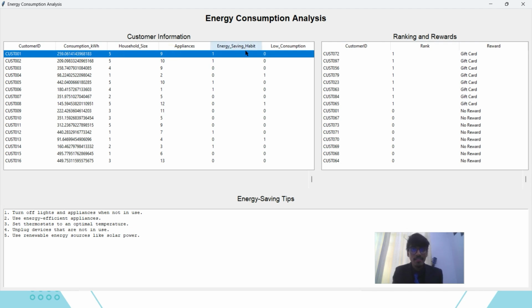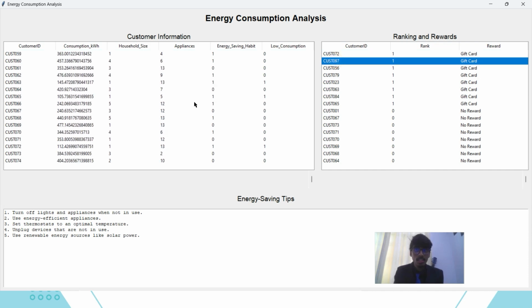So here energy saving habit is 1. 1 means yes and 0 means no. So this will be like a machine learning model. And here suppose ranking, customer 72 is ranked at first, and then customer 97. Just look at customer 72.